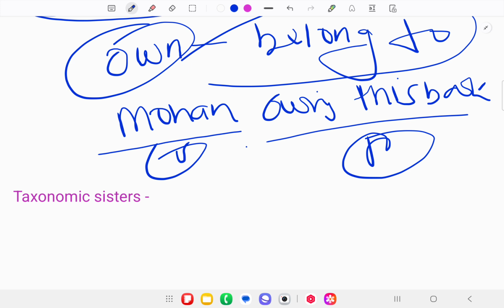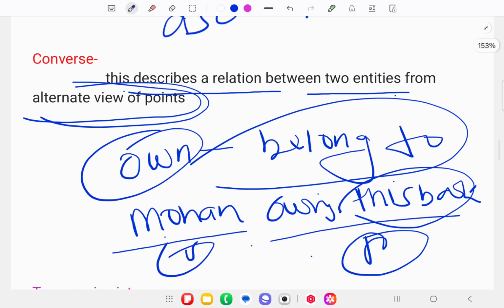This is the direct sentence, but if I say it in an indirect way, then it means that this book belongs to Mohan. It means this is a kind of reverse antonym.